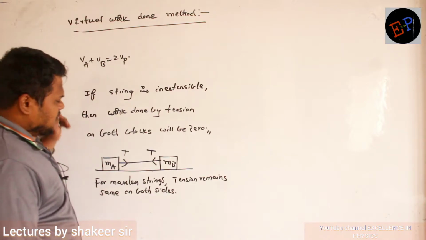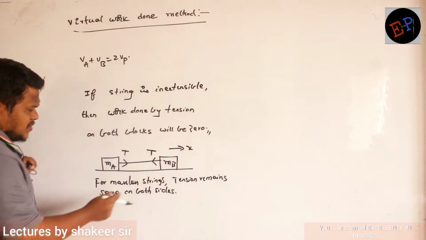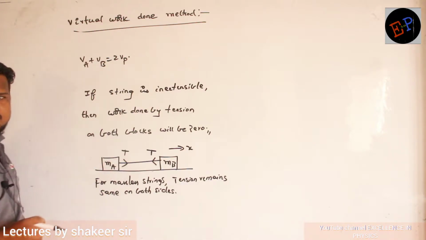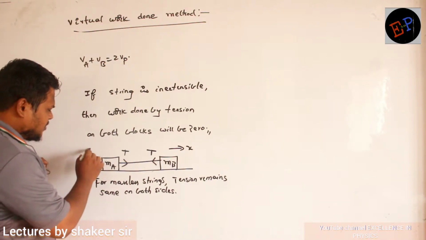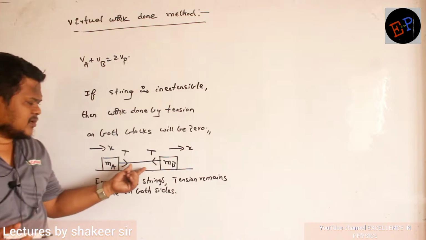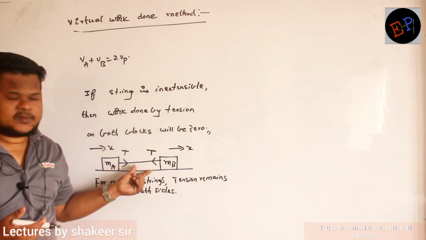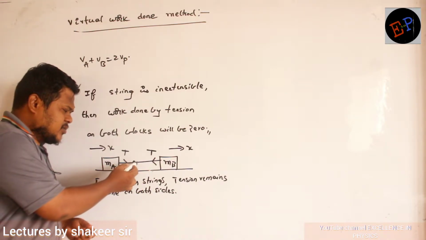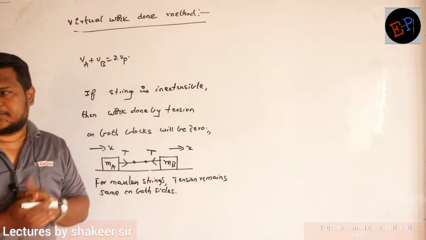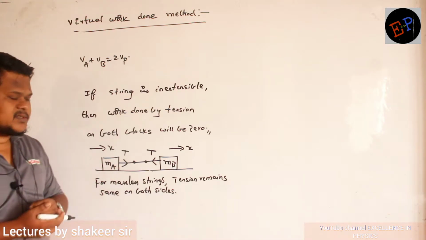Now let us see. Consider this block moves by a distance of x. If mass MB moves by a distance of x, then how much distance will mass MA move? Mass MA also will move by a distance of x only, no? Both of them travel the same distance because they are connected by an inextensible string. It means the length of the string cannot be changed. If you take the distance between any 2 points in this string, this distance always remains constant. That is called an inextensible string. Are you able to understand? So if one body moves by a distance of x, another body also moves by the same distance of x only.